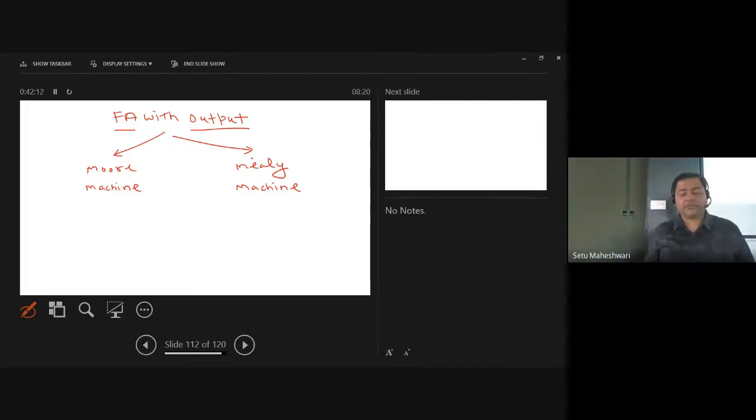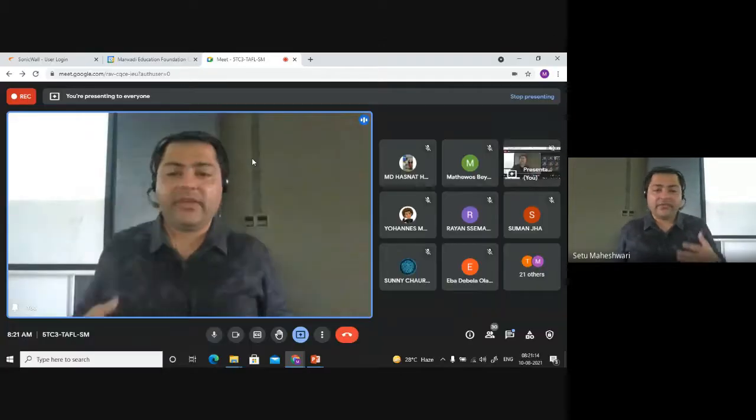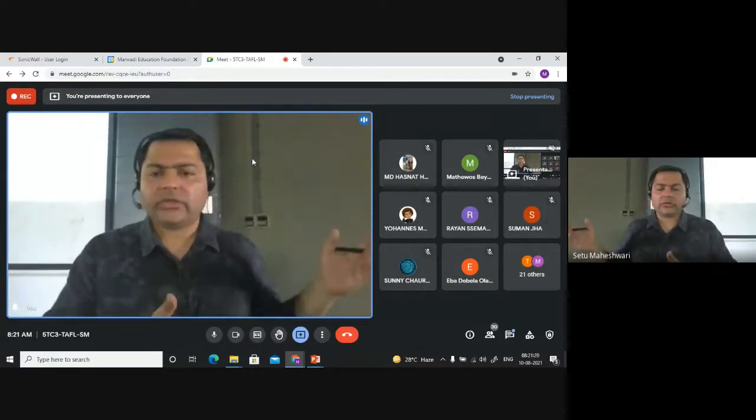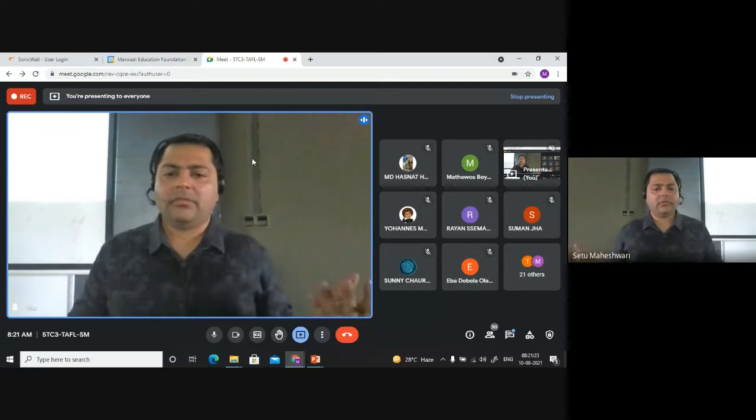All right. You have to take care of two things with respect to the tuples. Whenever you are defining the tuples of this finite automata, make sure to remember two things. First, this finite automata is going to generate some output to you. Second, don't forget that this finite automata is not going to reject any string. It will always accept the string because with respect to every input, I am supposed to generate some output. So there is no concept of rejection. I have to accept the string, then only I will be able to generate the output.